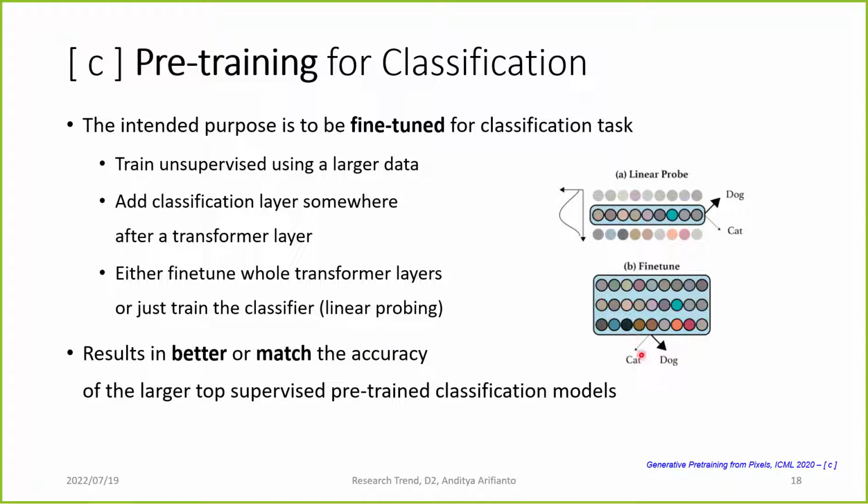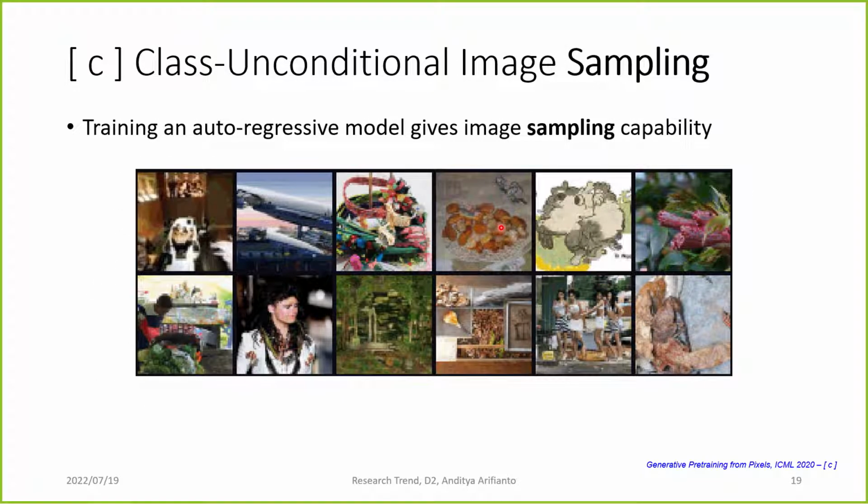So for example, if we use all the information, put in the classification layer, and then fine-tune everything, it performs much better than the model that is specifically trained for that dataset. Or if we just put in a linear probe, or just a classifier, and train only the classifier itself without training the transformer, it matches the accuracy of a larger model that is specifically trained. The same as PixelCNN, because it is an autoregressive model, we can just start from a random pixel and then tell ImageGPT to generate a new image. So it can do image sampling and generate these new images.